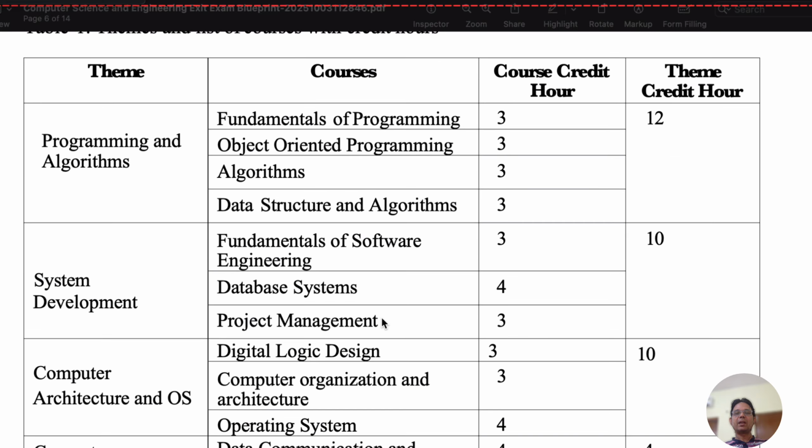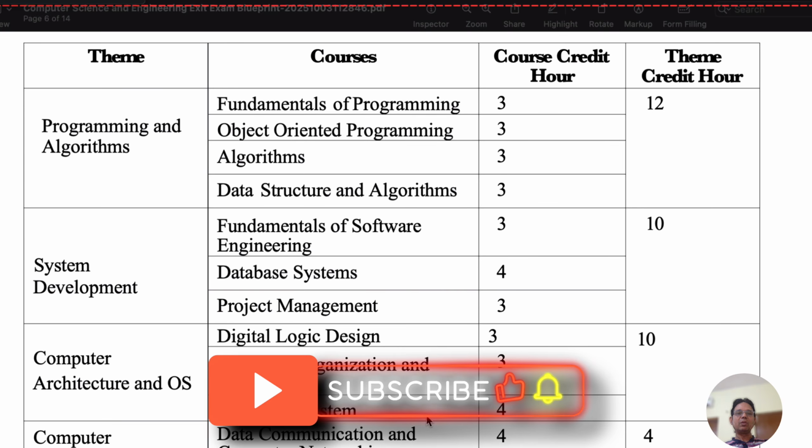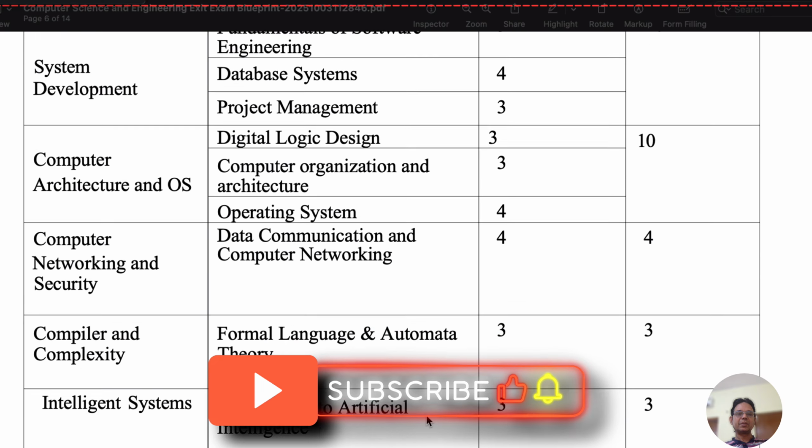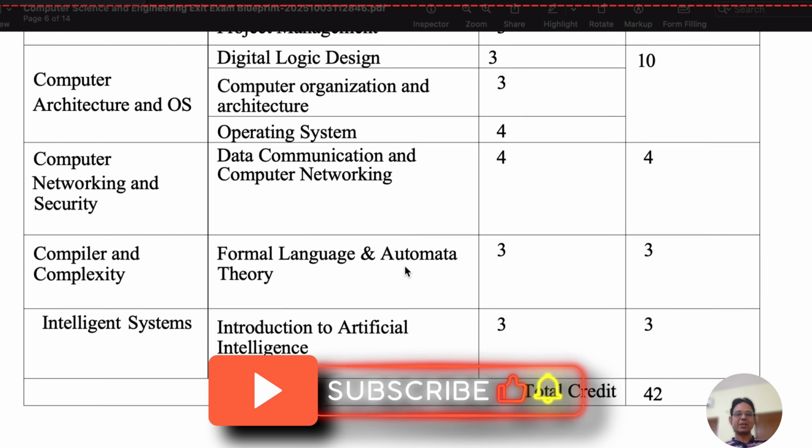Here we can see these are given according to the course outline of the courses, course credit hours, and theme credit hours. So these are not applicable only for exit examinations. In the exit examination, you need basic understanding of these courses, and based on these courses, multiple choice questions will come into the exam. Then you can appear for those exams. So basic understanding of these courses is necessary to pass the exit examinations.